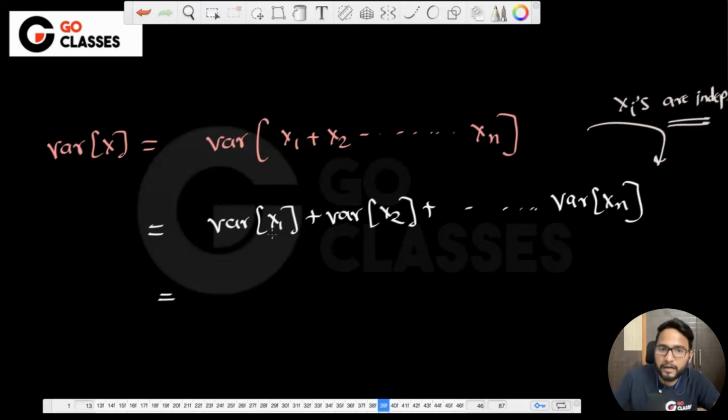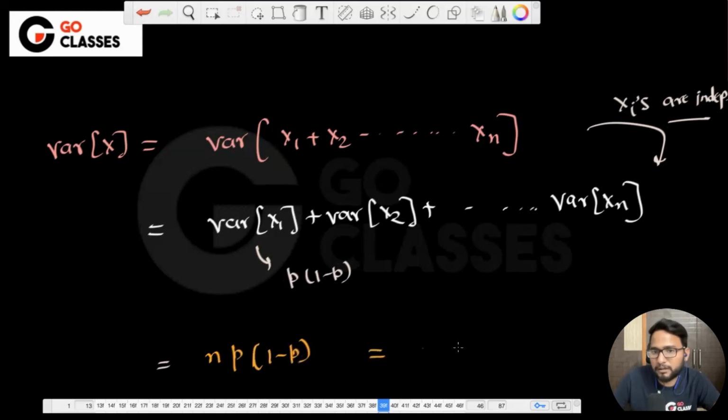Okay. And one is, I think, 1 minus p, right? So I mean p into 1 minus p. Every one is p into 1 minus p. So that's why you can say this is actually equal to n into p into 1 minus p. Some people just say n into p into q. I mean, this q is basically 1 minus p. Okay. It is up to you, however you like to write. So that's how you can find out the expectation and variance.